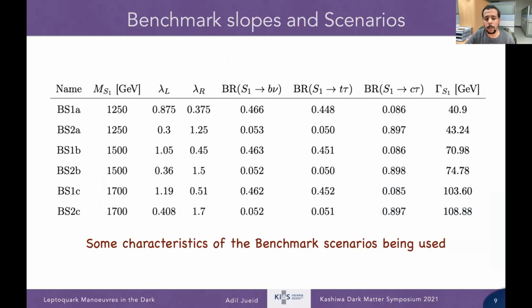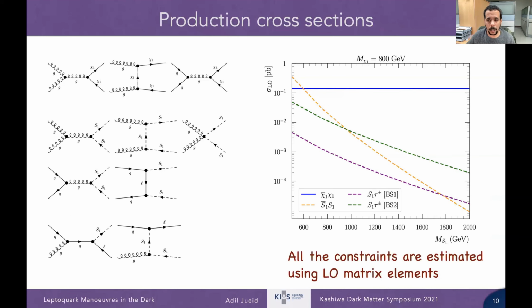Here are some characteristics of the benchmark scenarios and the benchmark slopes. Of course, for the production cross-section, we have three channels: the partner pair production at the LHC, then the single leptoquark production, which is only relevant in association with a tau lepton, because we cannot have a top quark in the proton, and the bottom quark has a very small contribution. And then we have leptoquark pair production, and of course they depend on the mass of the leptoquark and so on.